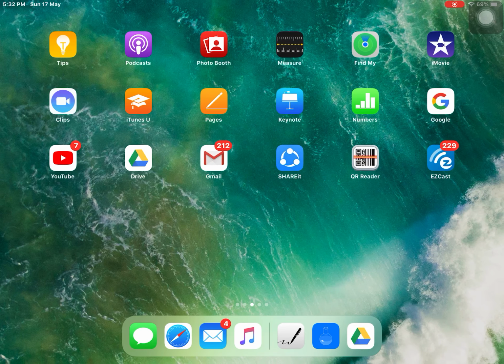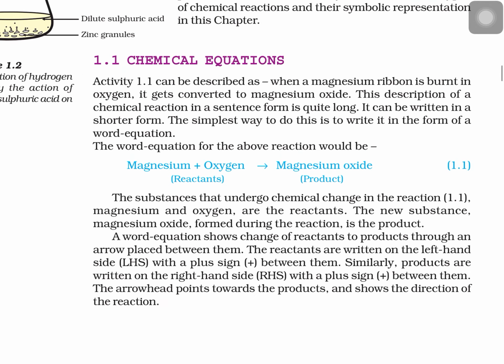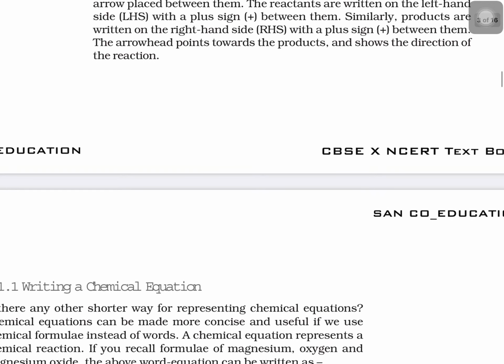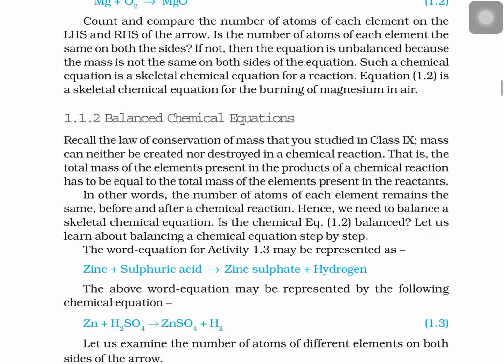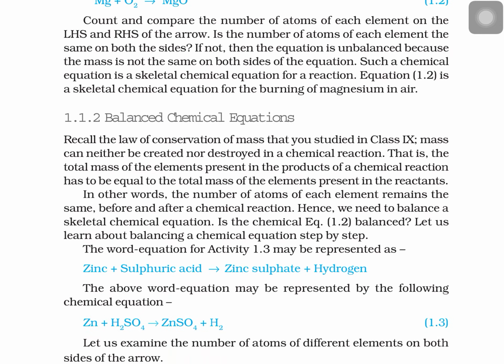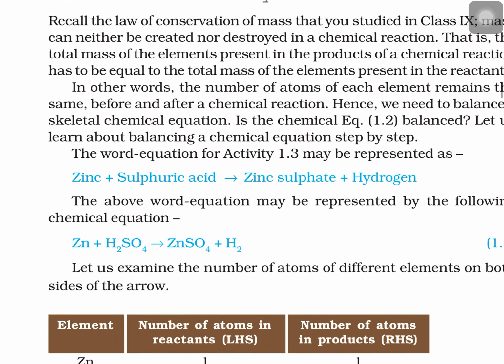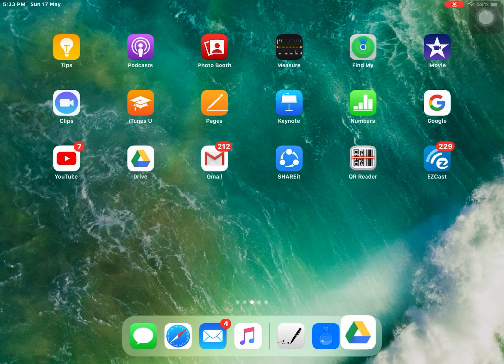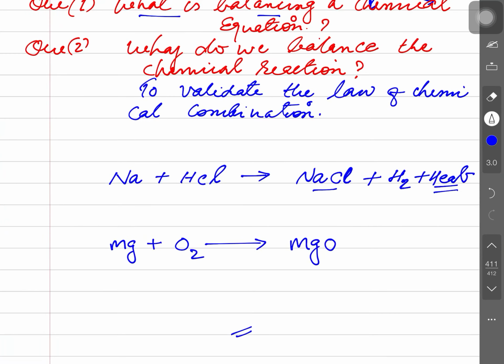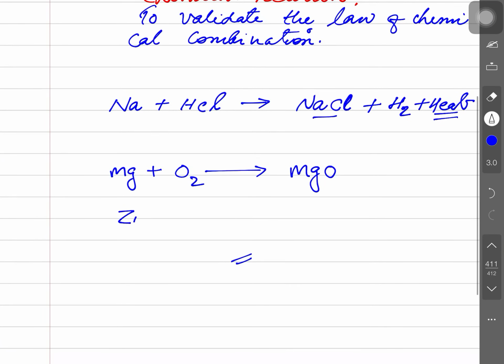Again, here magnesium is combining with oxygen; the right side is the product and the left side is the reactants. Now the second concern is balancing the chemical reaction. Here I have taken zinc plus sulfuric acid. What is the symbol for zinc? The symbol of zinc is Zn, and sulfuric acid is H2SO4.